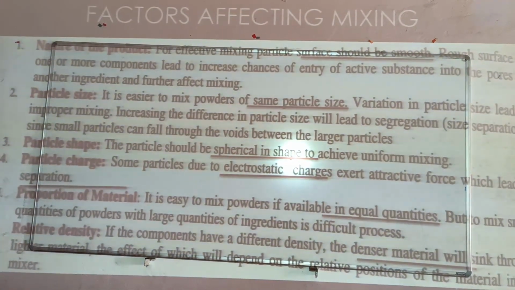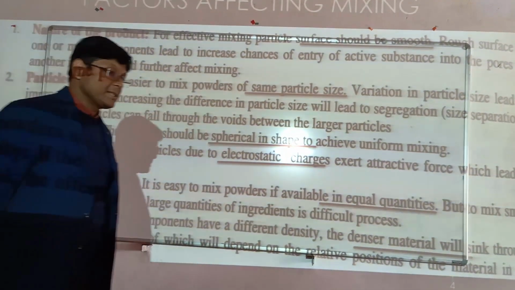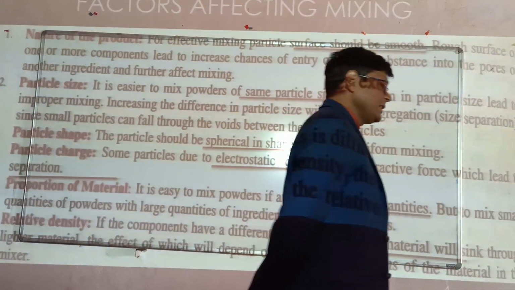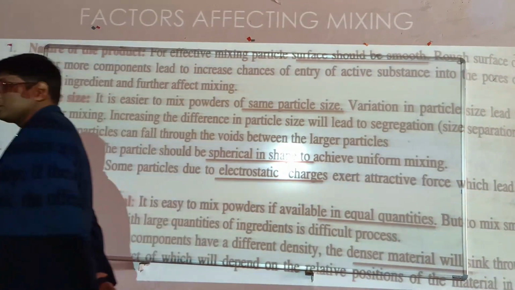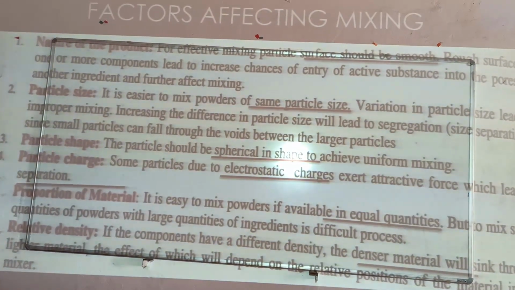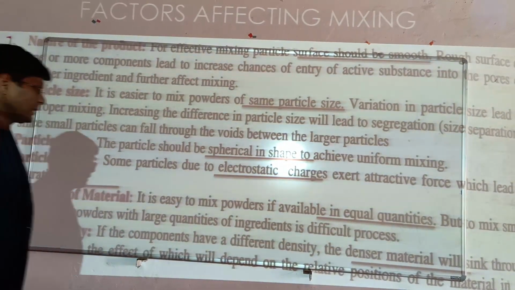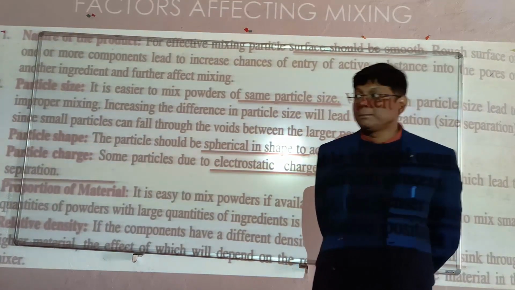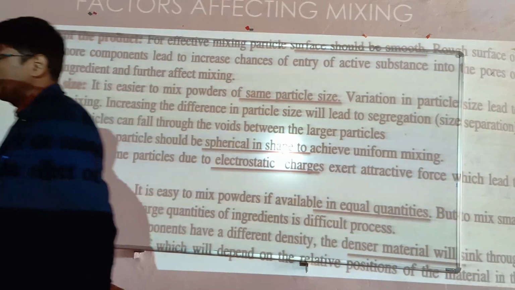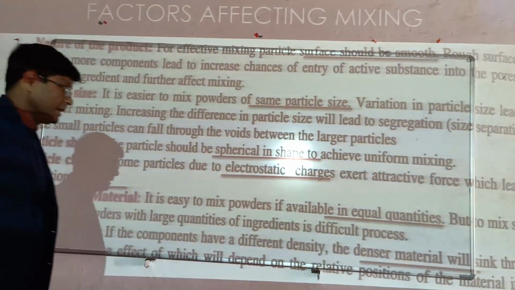And the next factor is relative density. As you know, powders have two types of property, that is high density powder or low density powder. So as per their density, they will also affect the mixing. The high density compound or powder will sink to the bottom and they will be segregated.